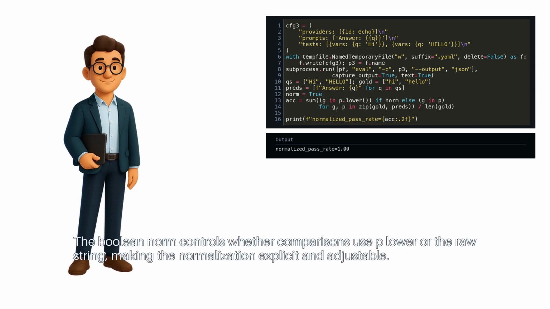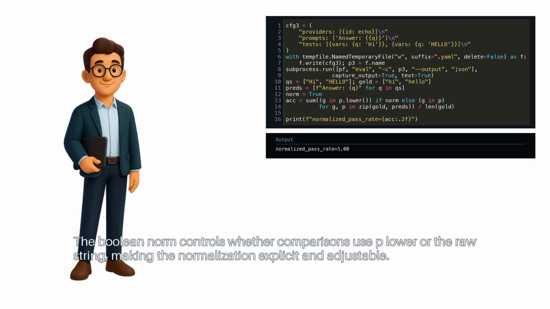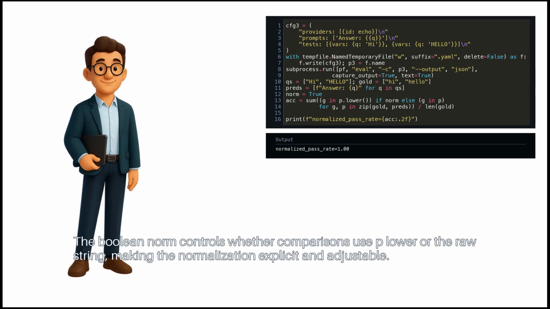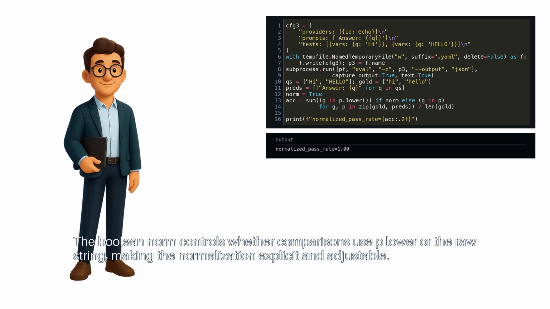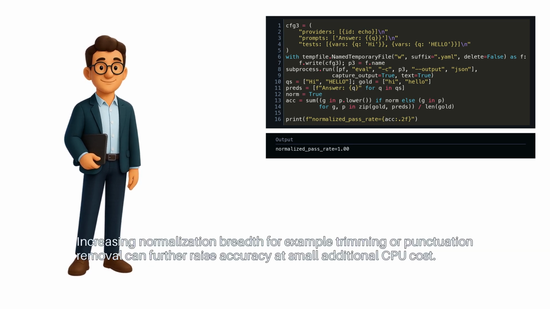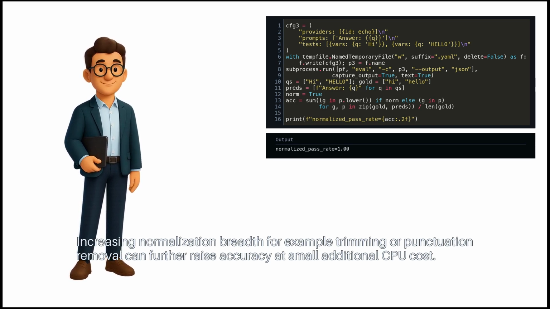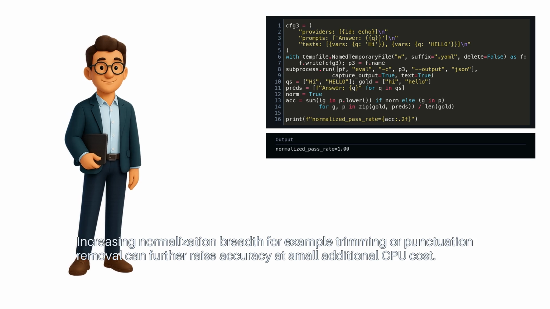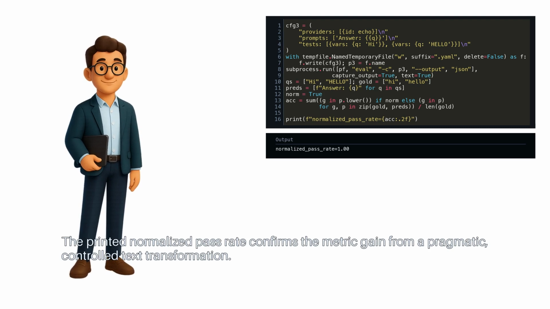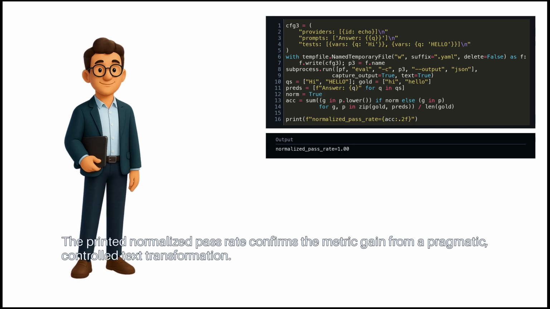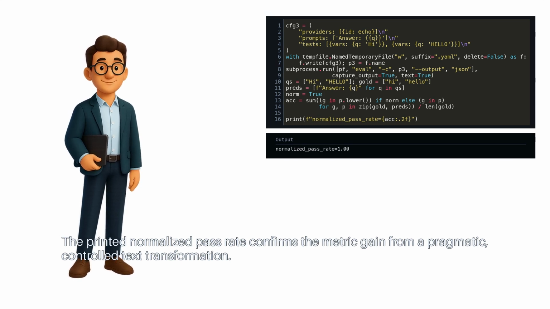The Boolean norm controls whether comparisons use p-lower or the raw string, making the normalization explicit and adjustable. Increasing normalization breadth, for example trimming or punctuation removal, can further raise accuracy at small additional CPU cost. The printed normalized pass rate confirms the metric gain from a pragmatic, controlled text transformation.